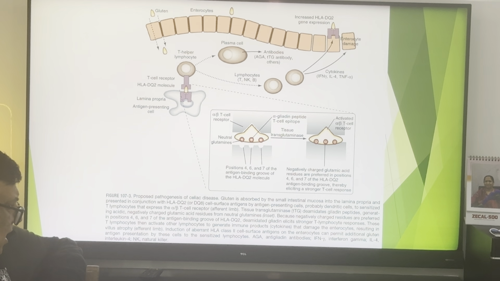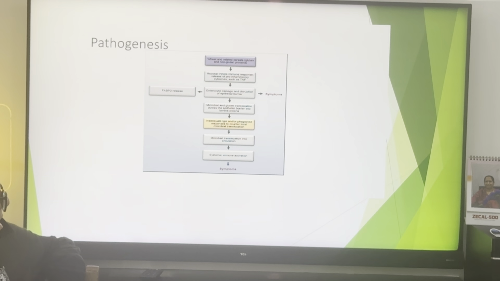Induction of the HLA class 2 surface antigen on the enterocytes can permit additional gluten antigen presentation by these cells to the sensitized lymphocytes, and anti-transglutaminase antibody, anti-gliadin antibody, gamma interferon, interleukin 2, 4 and natural killer cells are activated. Ultimately, they destroy the mucosa of the small intestine, and there is villous atrophy and infiltration of lymphocytes in the lamina propria. This is just a brief overview of the previous slides.